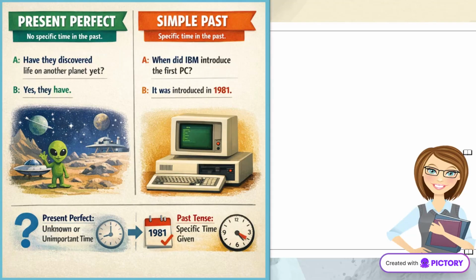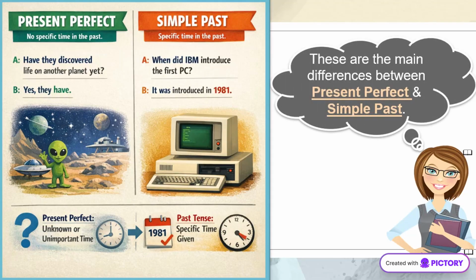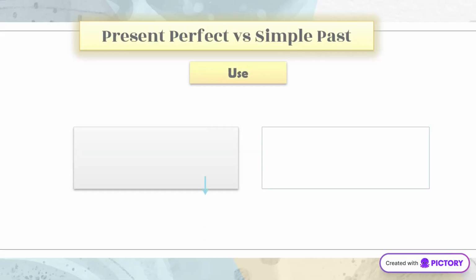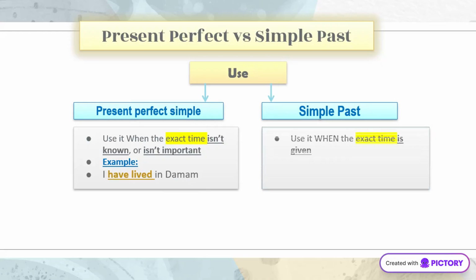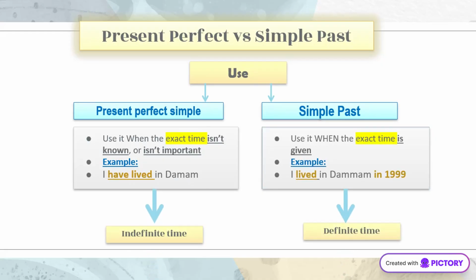Here, we highlight the main differences between present perfect and simple past. Notice how the timing of events plays a crucial role in choosing the correct tense. Use the present perfect when the exact time isn't important, and the simple past when it is. This distinction helps in conveying the right meaning.